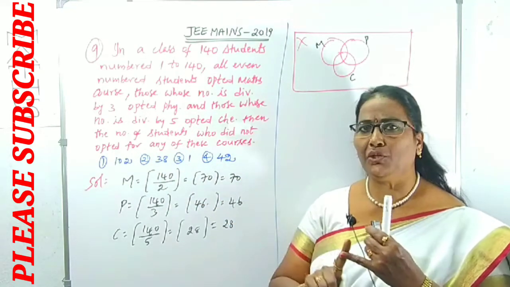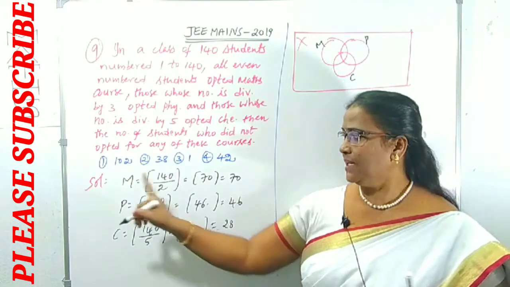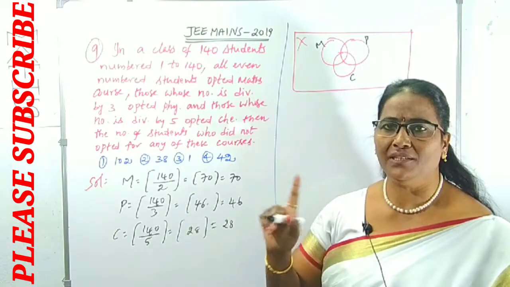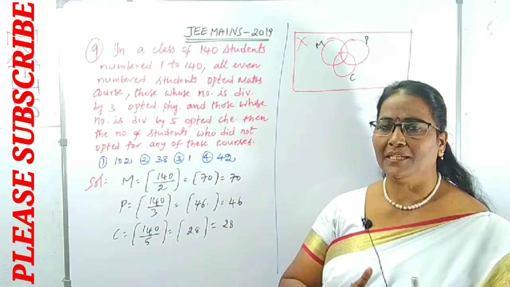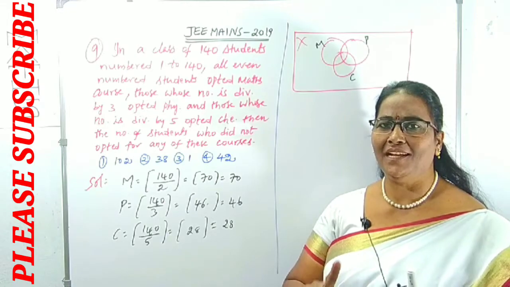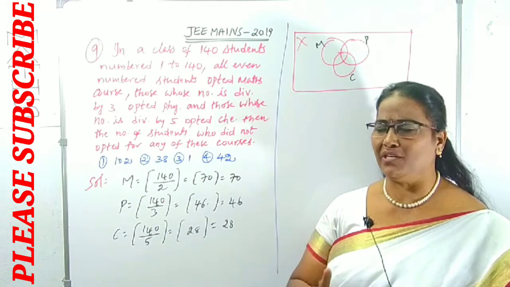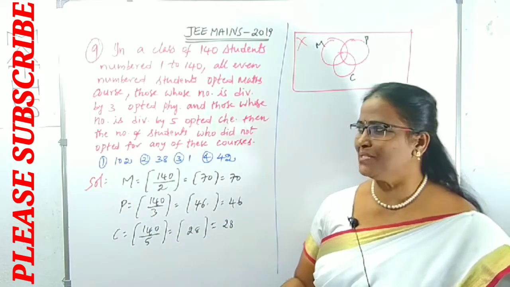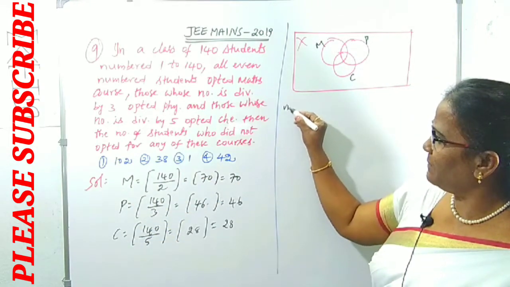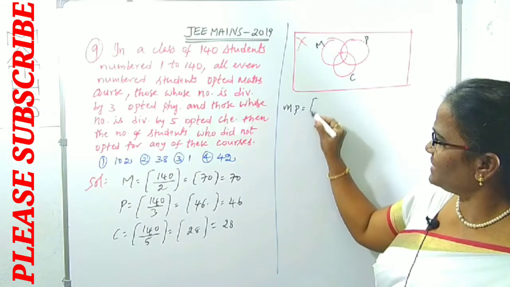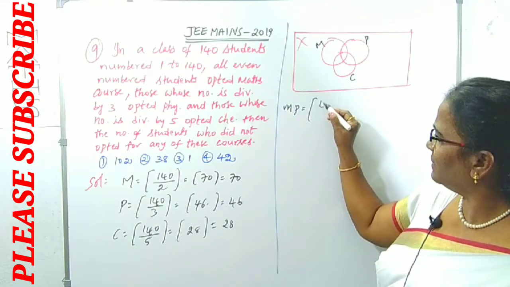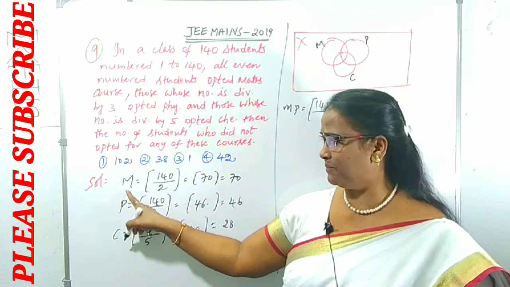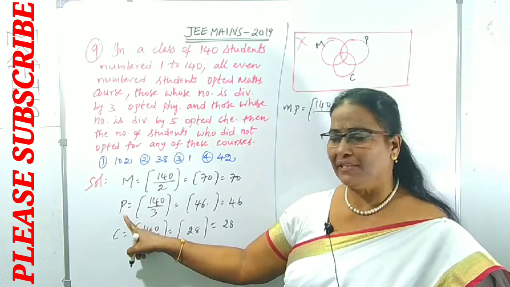To find out the union, what do we want? Maths, physics, chemistry, like A, B, C, already there. We want A and B, B and C, C and A, and A and B and C. In place of A, B, C, I have taken MPC. How can I take those? Simple way, same way. For M and P we take 140 divided by LCM, since M is the number of persons divisible by 2, and here divisible by 3.